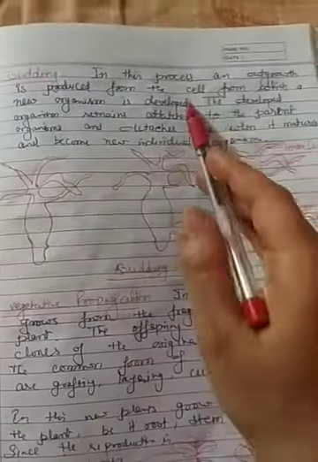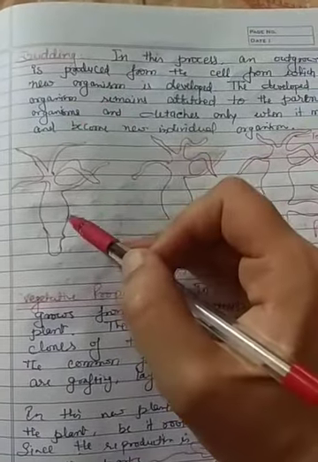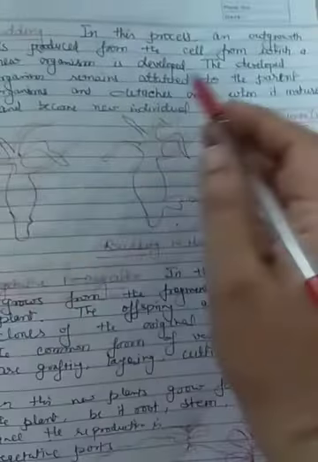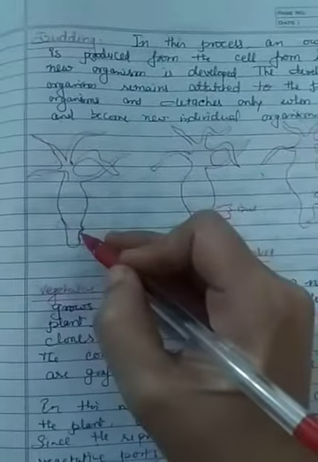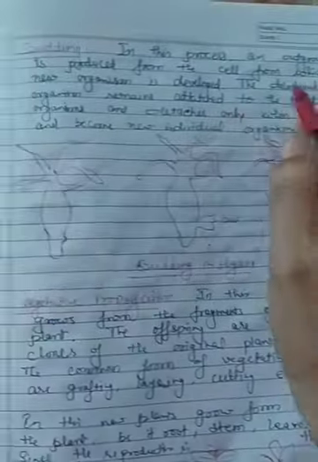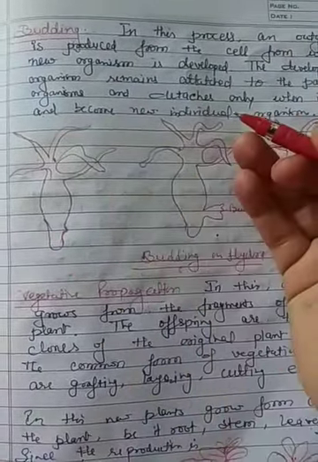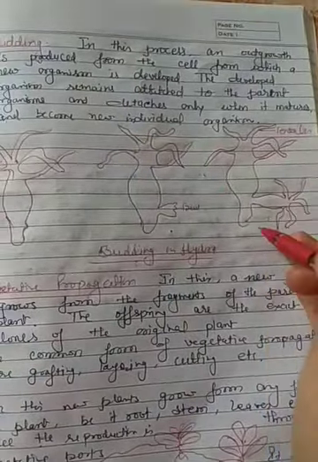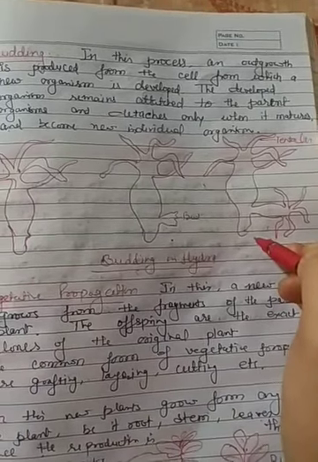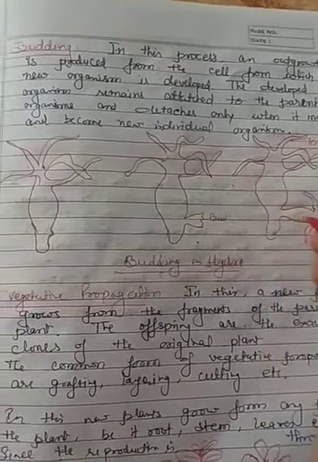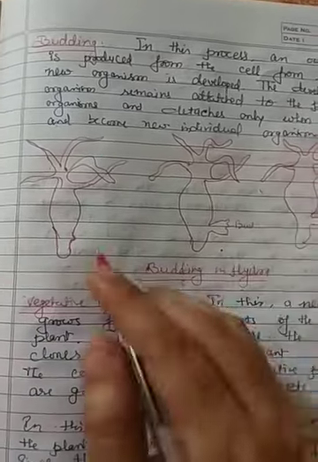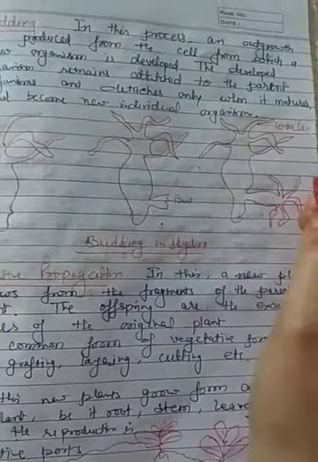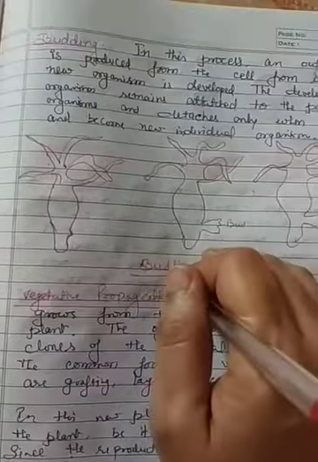Next, budding. In this process, an outgrowth is produced. This is the structure of Hydra. This process mainly occurs in Hydra. An outgrowth is produced from the cell, from which a new organism is developed. The developed organism remains attached to the parent organism and detaches only when it gets completely mature and becomes a new individual. This process is called budding.